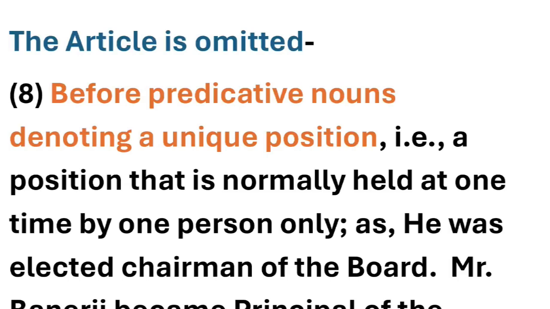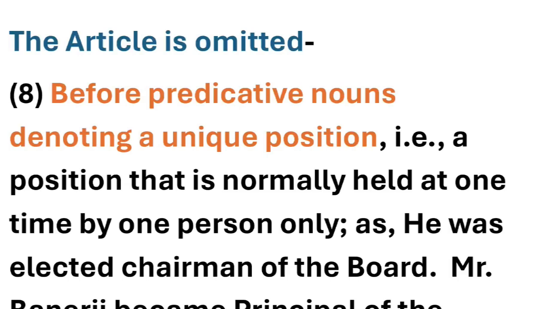Article is also omitted before predicative nouns denoting a unique position. Now, this is something that you need to understand. Whenever we talk about any situation, any position which is unique in its own way, or which is held at one time by one person only, then before taking the names of it, we omit article.